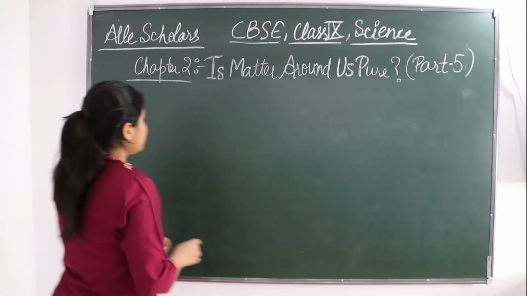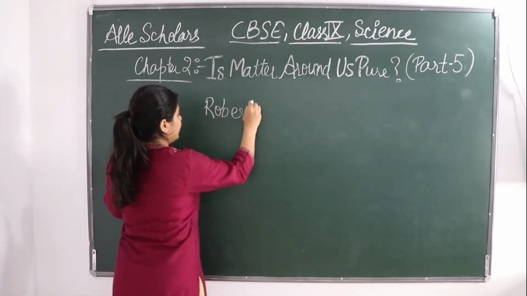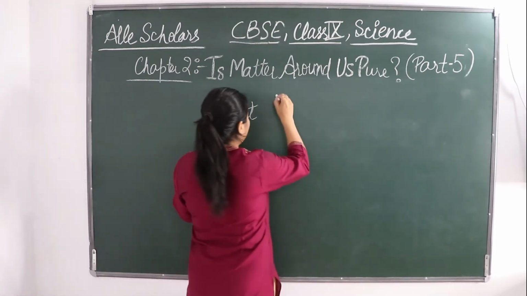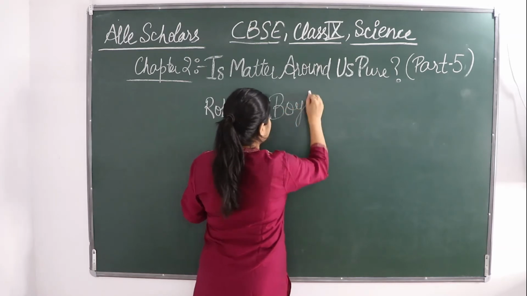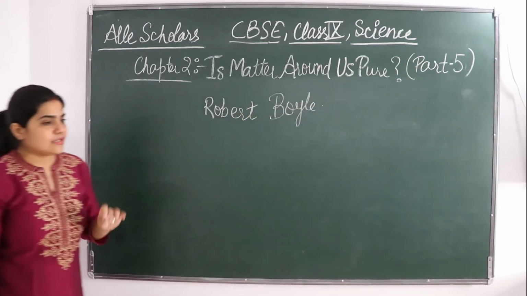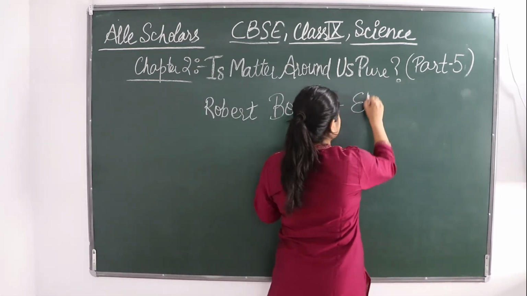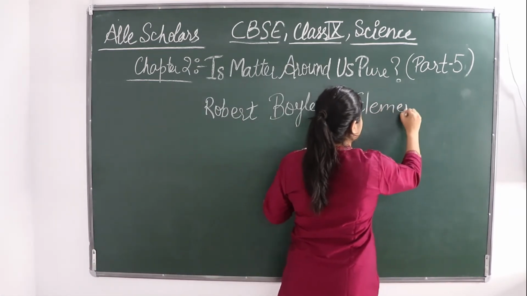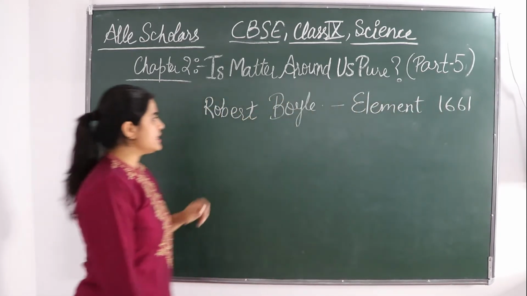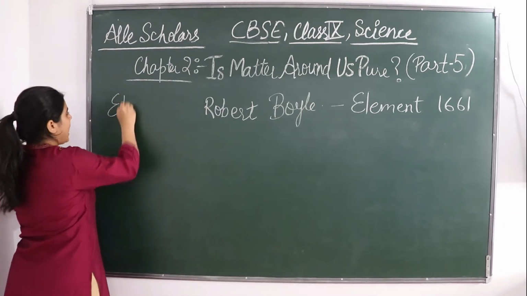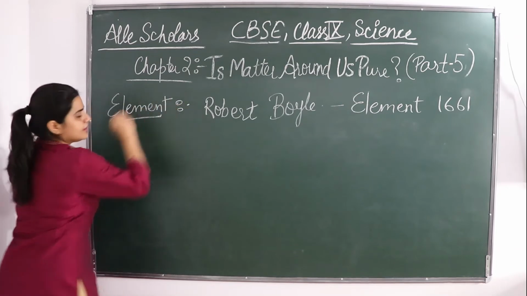Okay, so there was a scientist named Robert Boyle. He was the first scientist who used the element name in 1661. In 1661 he was the first man to talk about element.